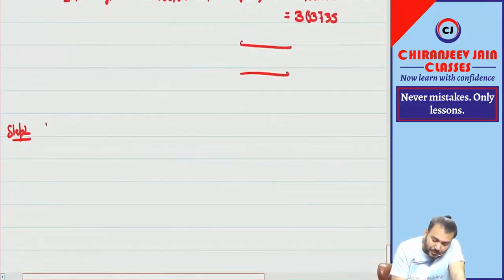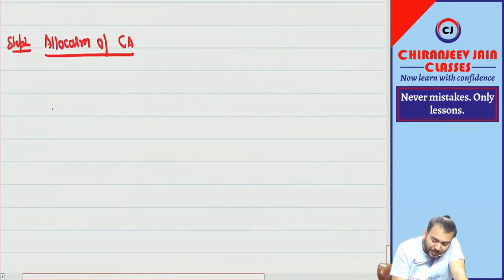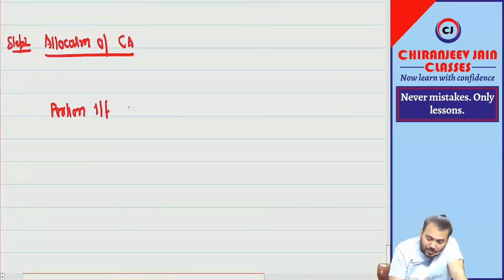Now step number 2, what will you do? Allocation of carrying amount. First find out the portion transferred. How much principal portion is transferred?